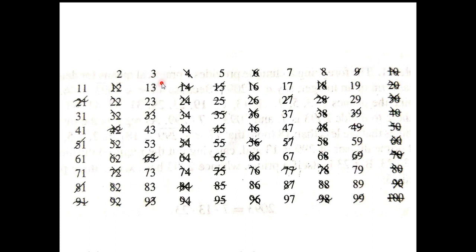Then 3. 3 is a prime number, so all the multiples of 3 will not be prime numbers. So we will cancel 6, 9, then 12, then 15, and so on.